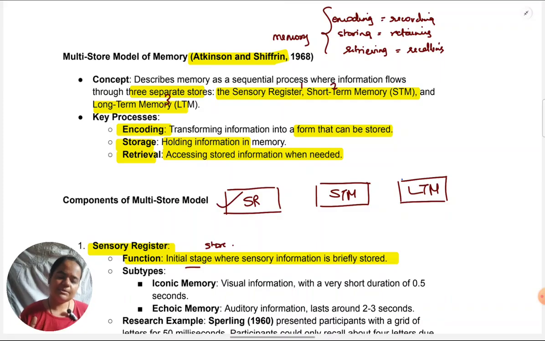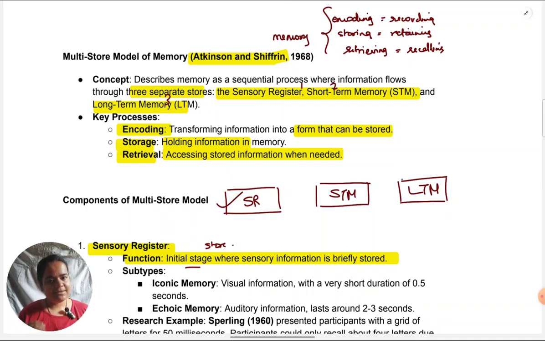The remaining organs, no doubt, we make use of taste, smell. We are not denying that. We make a use of it a lot. But because they are not the primary ones, they are not the most used ones, that is why research has been heavily focused on what we see, so the visual sensory register, and what we hear, the hearing sensory register. That's why those are covered in the textbook. We are in A levels. Right now we cannot study everything in that much specification. So we just have to know about the primary ones.